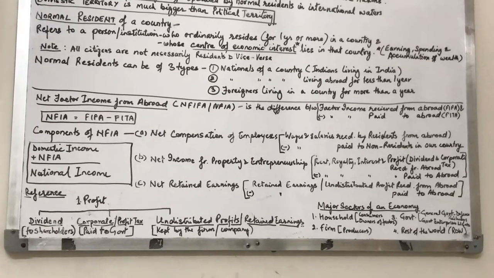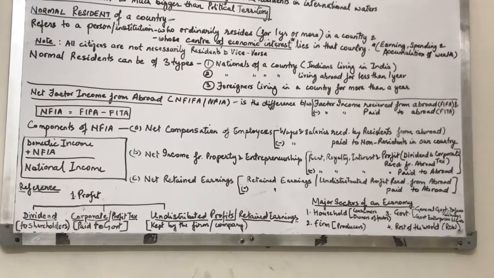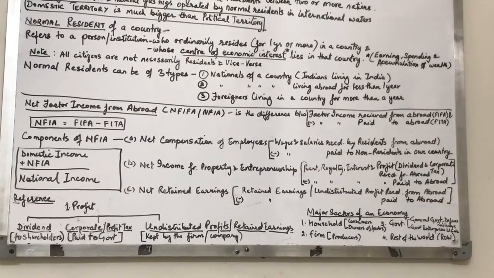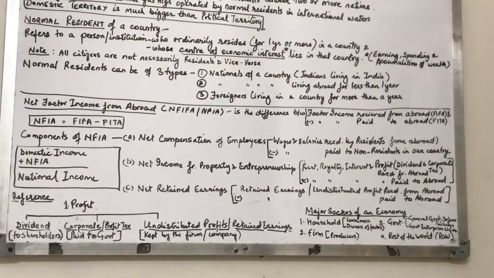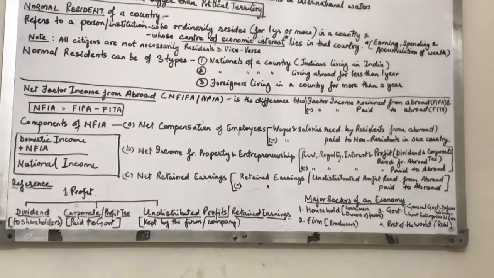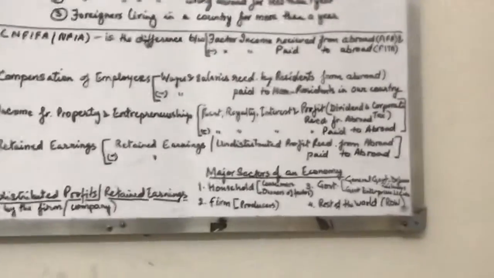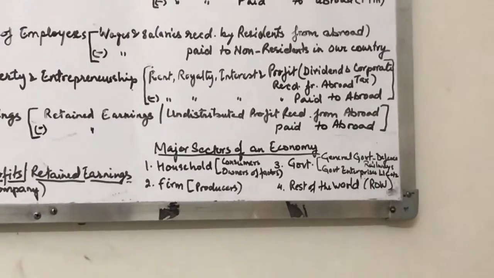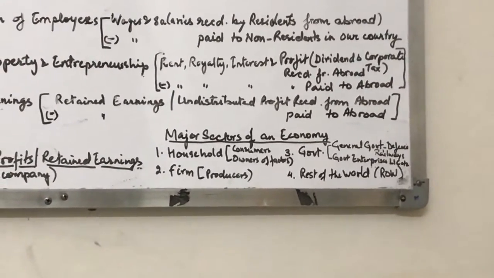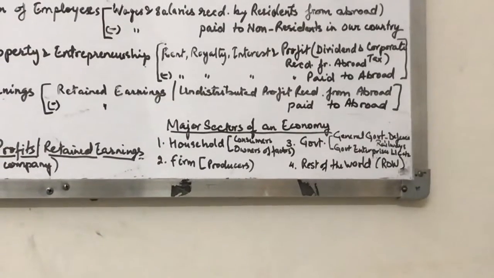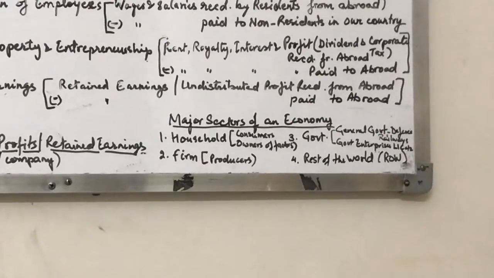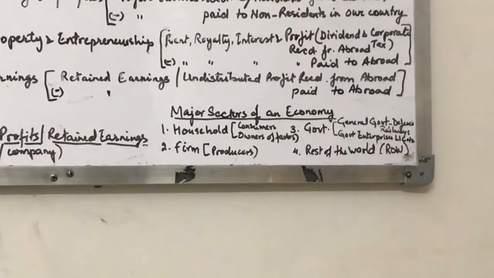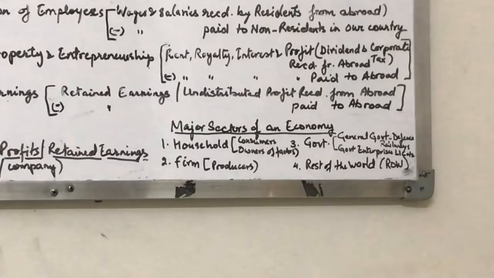Now, lastly, a very short mention over here that when we are talking about an economy, I just mentioned to you the word firm. So let me mention the other sectors of the economy as well. Major sectors of an economy include number one, household, जिसको हम normally family कहते हैं, लेकिन economics की language में हम उसको household कहते हैं. तो इनका मेन काम क्या है? That they are consumers. They are the main consumers. And why are they important? Because they are the owners of factors.